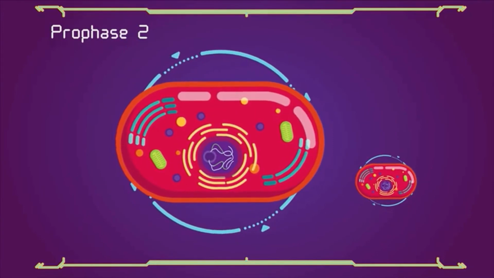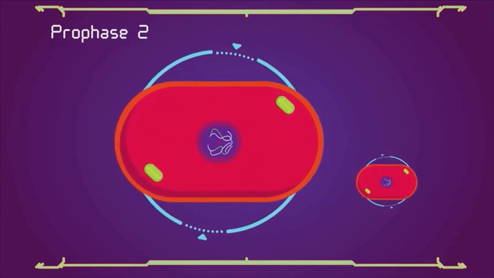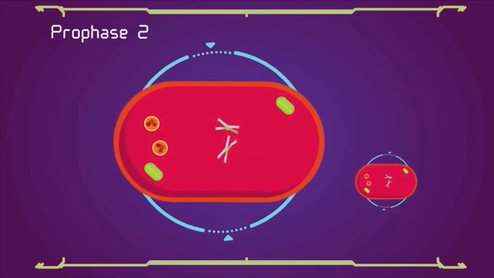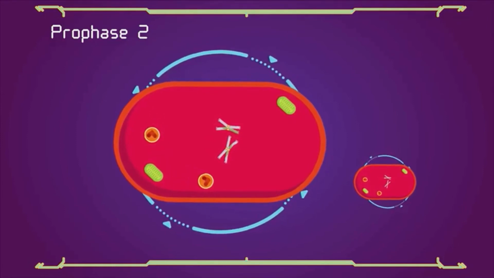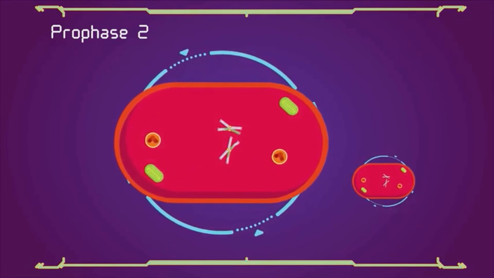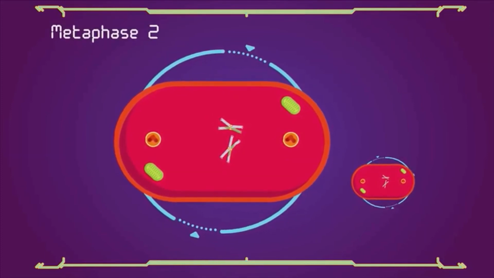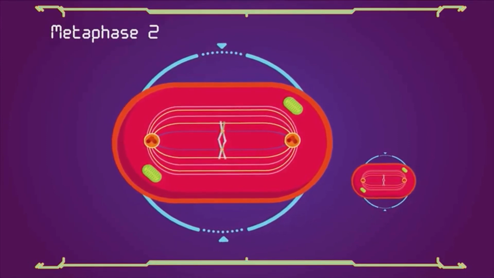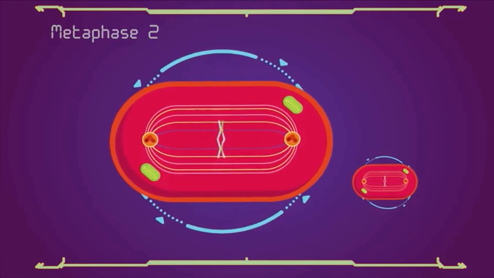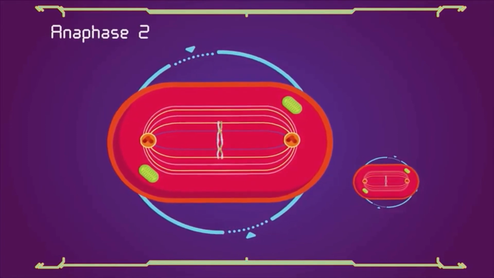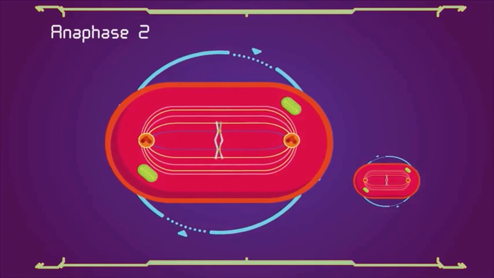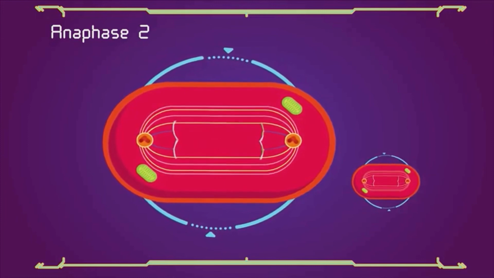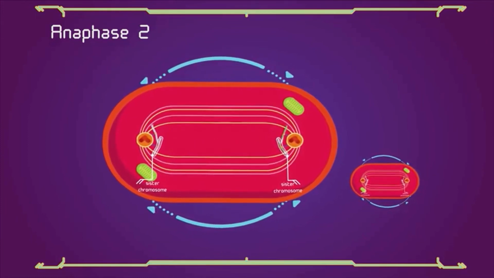In prophase 2, we see the disappearance of the nucleoli and the nuclear envelope again, as well as the shortening and thickening of the chromatids. Centrosomes move to the polar regions and arrange spindle fibers for the second meiotic division. In metaphase 2, the centromeres contain 2 kinetochores that attach to spindle fibers from the centrosomes at opposite poles. This is followed by anaphase 2, in which the remaining centromeric cohesion is cleaved, allowing the sister chromatids to segregate. The sister chromatids by convention are now called sister chromosomes as they move toward opposing poles.